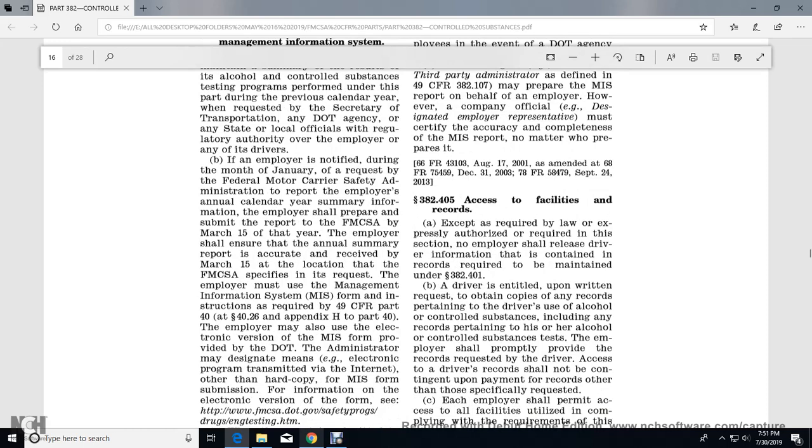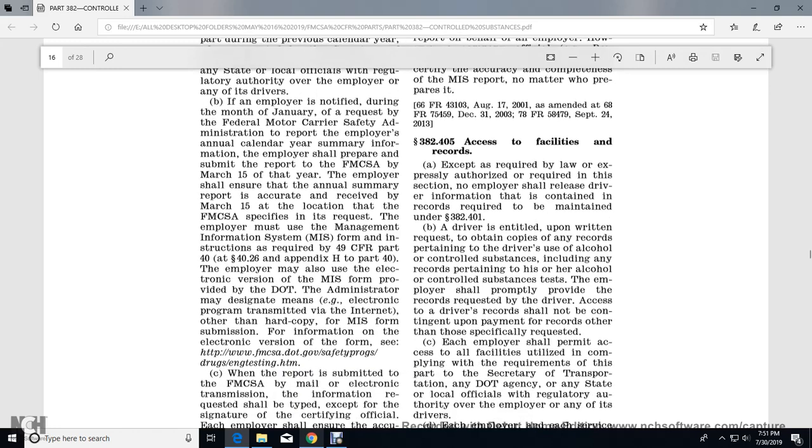The employer shall prepare and submit the report to the Federal Motor Carrier Safety Administration by March 15th of the year. The employer shall make sure the annual summary report is accurate and received by the March 15th deadline at the location of the Federal Motor Carrier Safety Administration specified with its request. The employer must use the Management Information System form and instructions required in Title 49 CFR Part 40. The employer may also use the electronic version of the MIS provided by the Department of Transportation Administrator.